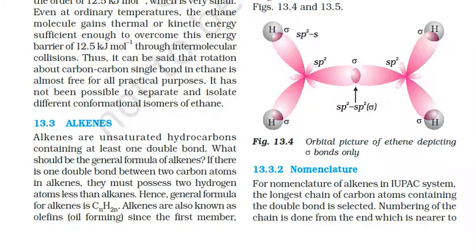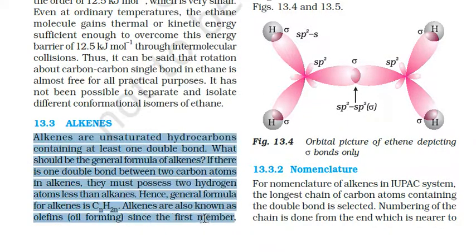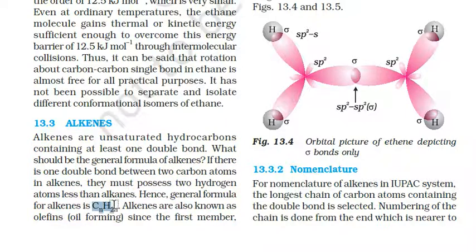Alkenes are the unsaturated hydrocarbons containing at least one double bond in their carbon-hydrogen structure. One carbon-carbon double bond is present. The general formula for alkenes is CnH2n. Alkenes are also known as olefins.